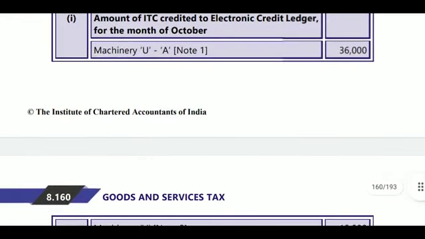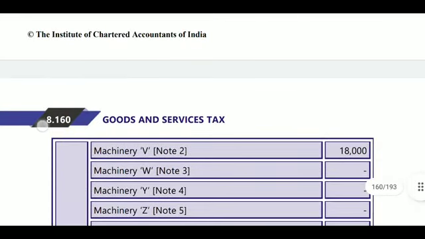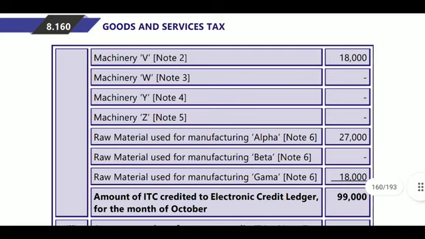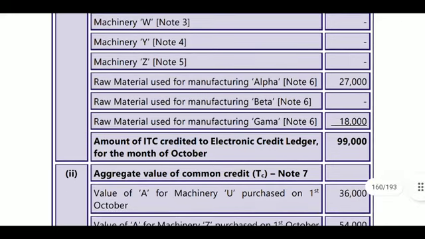So here we will take machinery U, that is 36,000. Machinery V, 18,000. Machinery W you cannot take, Y you cannot take, Z we cannot take. U, Y, Z will be taken for common credit because this is not related to this month. Next, raw materials used for manufacturing alpha will be considered, and for manufacturing beta it is not considered because it is not taxable, it is an exempted product. Next, raw materials used for manufacturing gamma will be considered. So the total amount credited to the electronic credit ledger for the month of October will be 99,000.